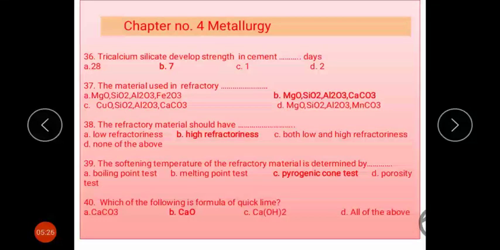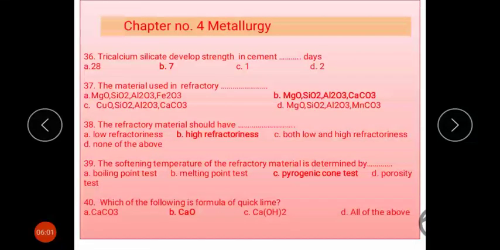The materials used in refractories are given by the following formulas: MgO, SiO2, Al2O3 and CaCO3. These are the refractory materials commonly used in the refractories industries. Next, the refractory material should have high refractoriness. The softening temperature of the refractory material is determined by the pyrometric cone test.